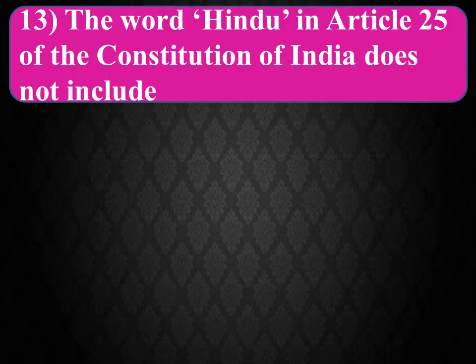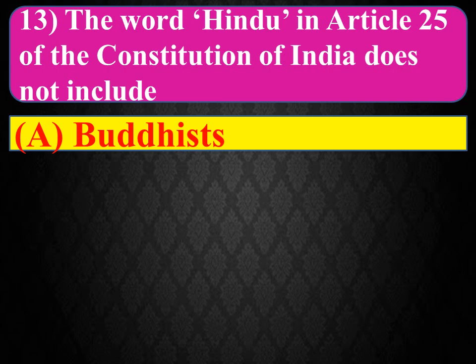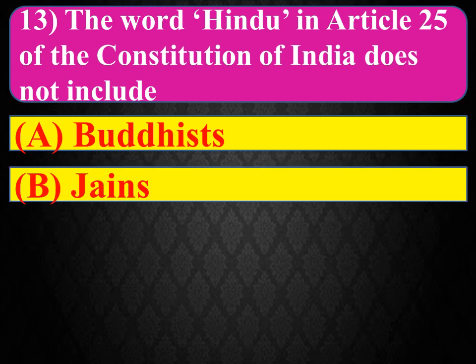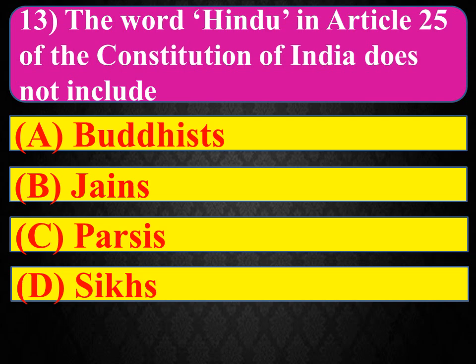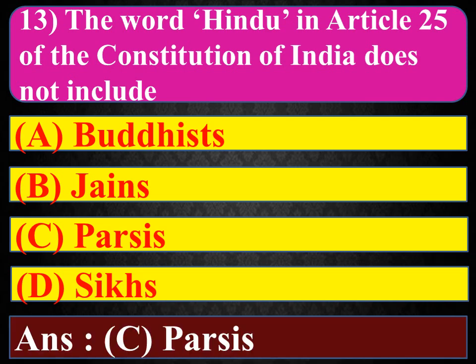13th question is, the word Hindu in Article 25 of the Constitution of India does not include option A, Buddhist, option B, Jains, option C, Parsis, and option D, Sikhs. And the right answer is option C, Parsis.